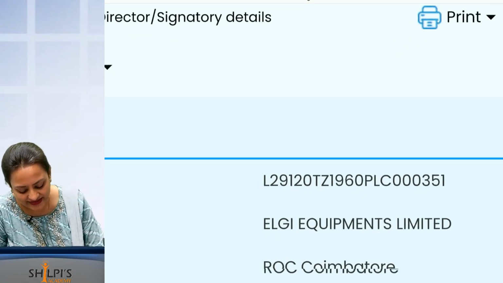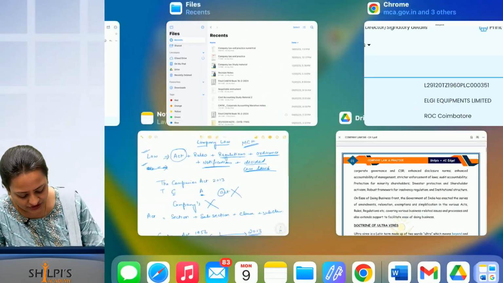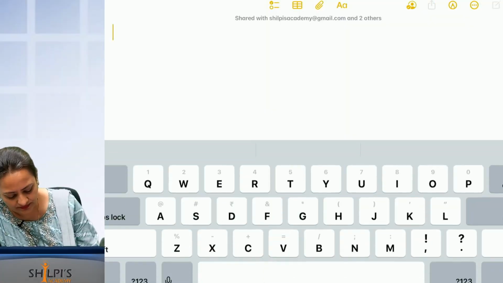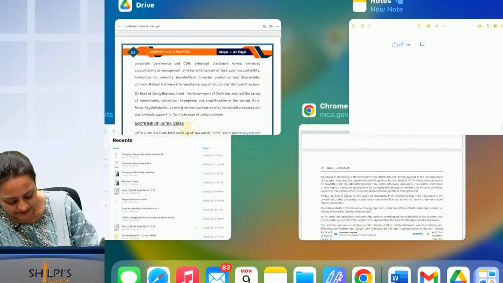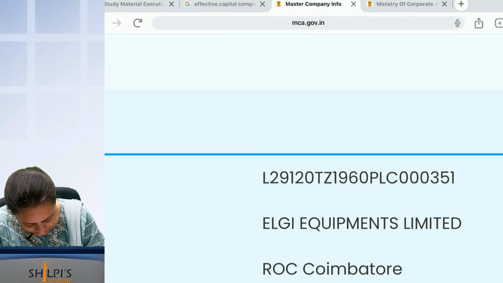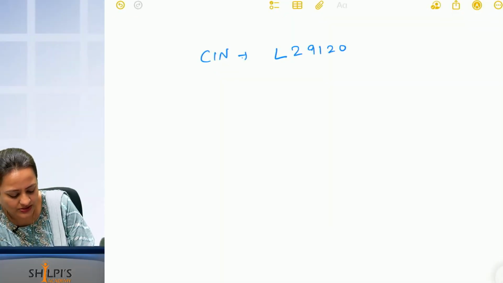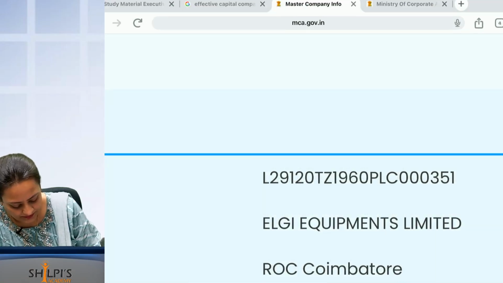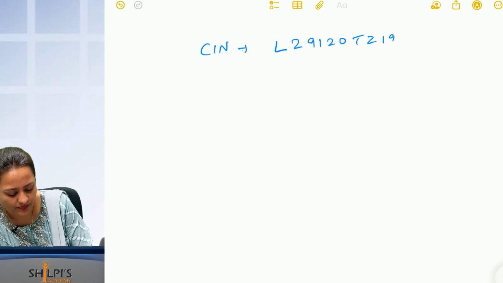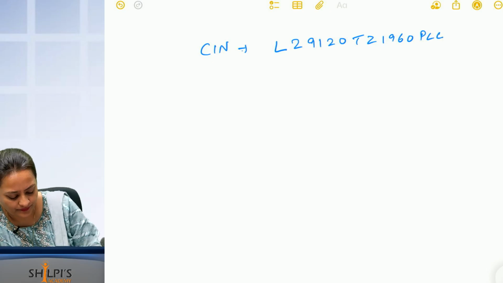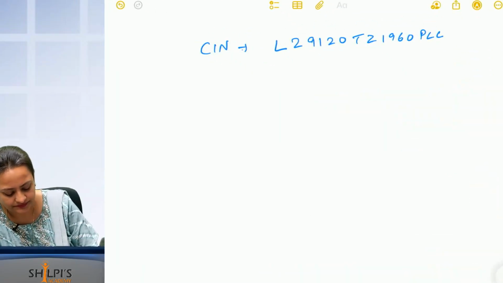What does the first letter indicate? Can you see this number? What is mentioned? What is the CIN number of LG Equipments? L 29120 AP TZ 1960 000351.